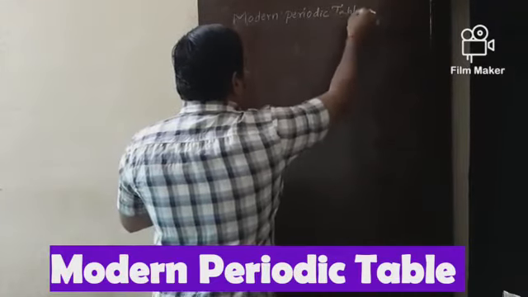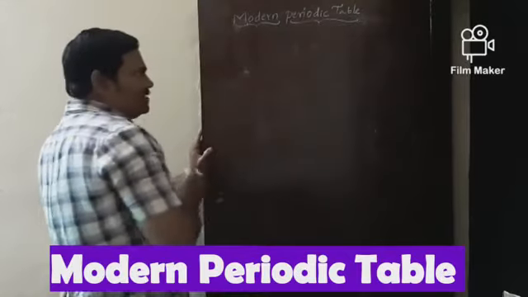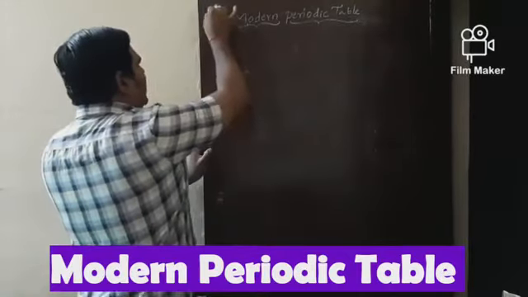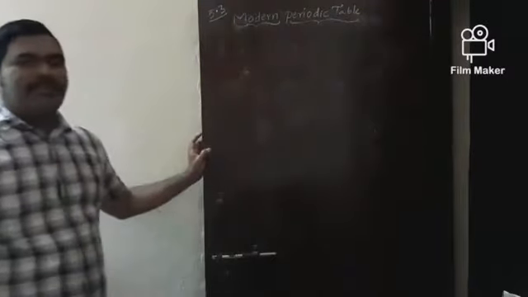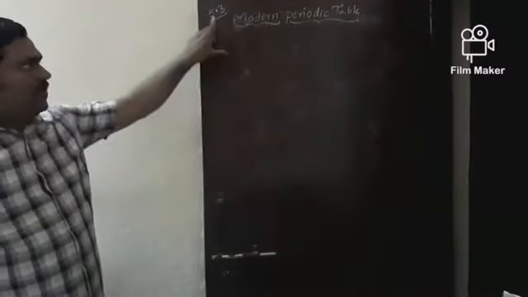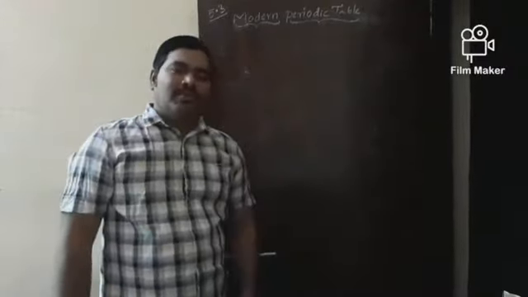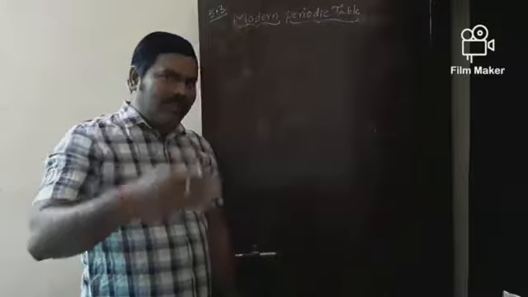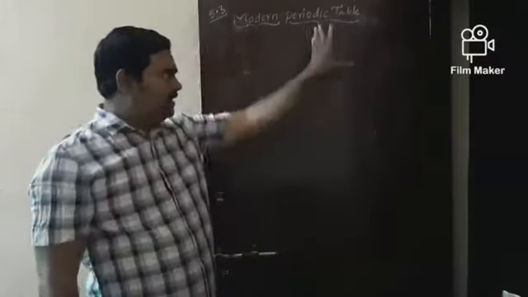So this is about concept number 5.3 in our textbook, chapter 5. Now let me explain one by one. Please stay tuned everyone.